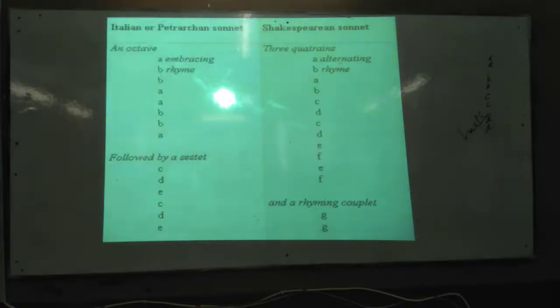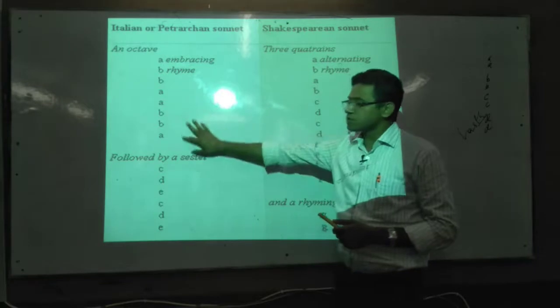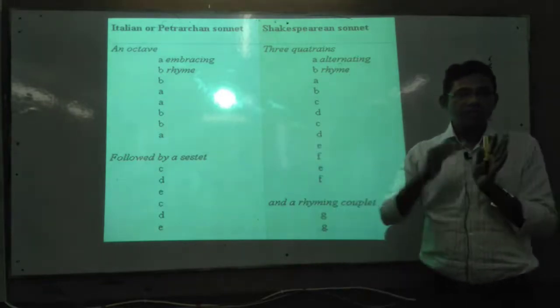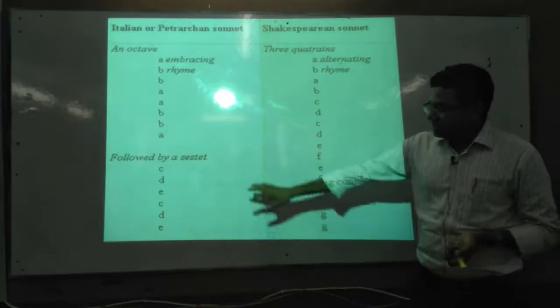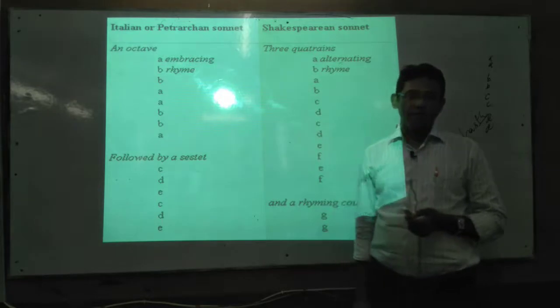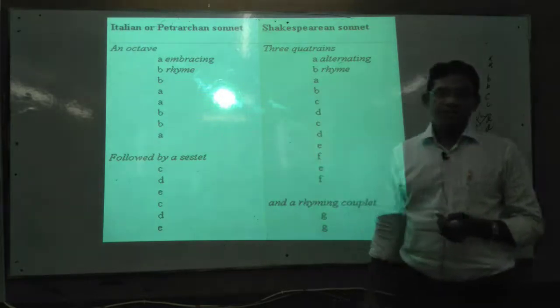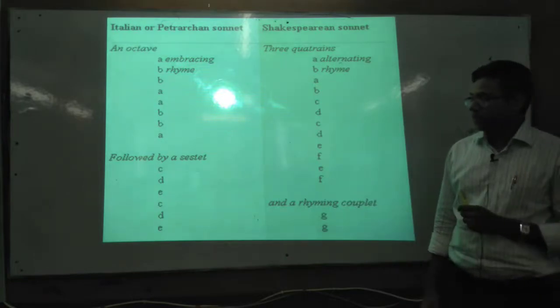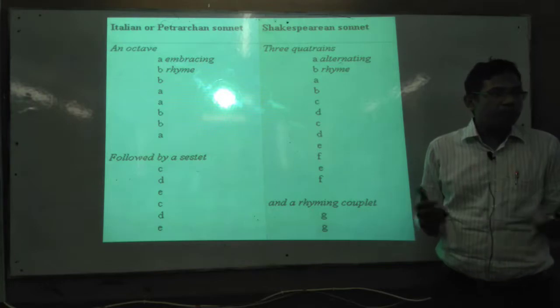The differences between Petrarchan or Italian sonnet and Shakespearean sonnet or English sonnet. In Petrarchan sonnet, you will see there are 2 portions. The first 8 lines are called the octave, and the second part is called the sestet. In the octave, the rhyme scheme is A, B, B, A, but the sestet may have the rhyme scheme C, D, E, or it can be varied.